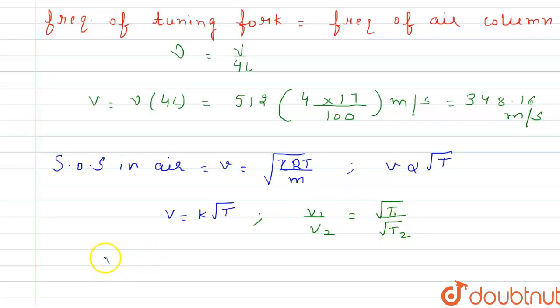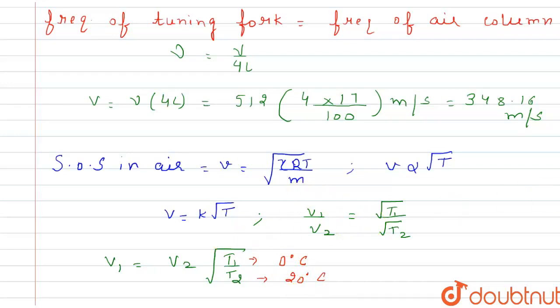And from here we can calculate V1 is equal to V2 into root of T1 divided by T2. T1 is at 0 degrees Celsius and T2 is at 20 degrees Celsius.